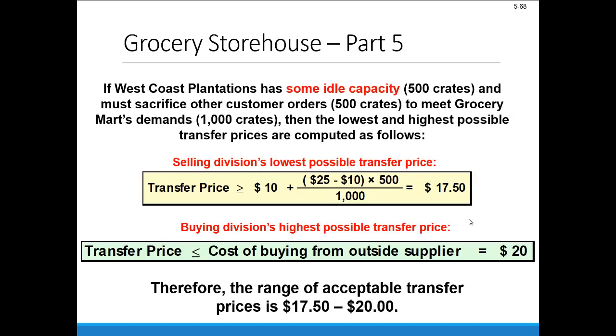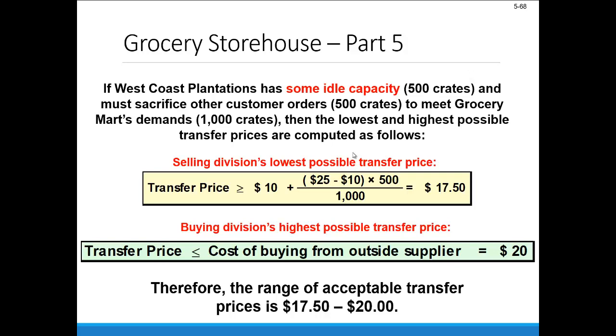Let's think about a third scenario. Let's say West Coast Plantations has some idle capacity, 500 crates, and they only have to give up 500 crates of normal sales to external customers to meet Grocery Mart's demands of 1,000 crates. Let's see how that changes the dynamic here.